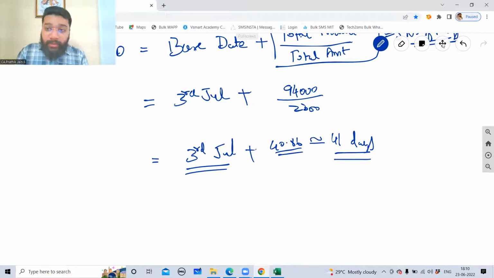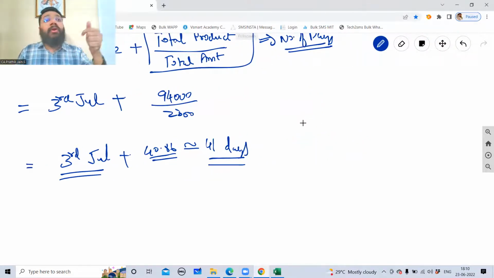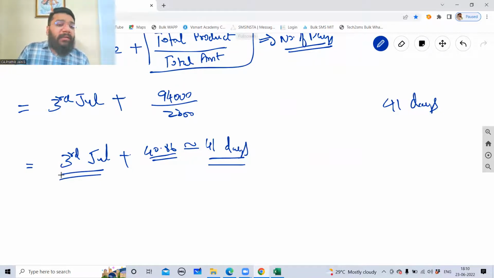This is the tricky part, where people make a lot of calculation mistakes. So guys, total 41 days. Today we are at 3rd of July. On 3rd of July, we are not making the payment. We want to make the payment from 3rd July after adding 41 days. Whatever day is coming, on that we have to make the payment. So in July month, guys, can I say out of 31 days, 3 days are gone?